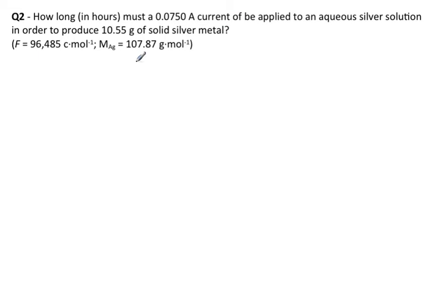Okay, so here's the question. How long in hours must a 0.0750 ampere current be applied to an aqueous silver solution in order to produce 10.5 grams of silver metal?